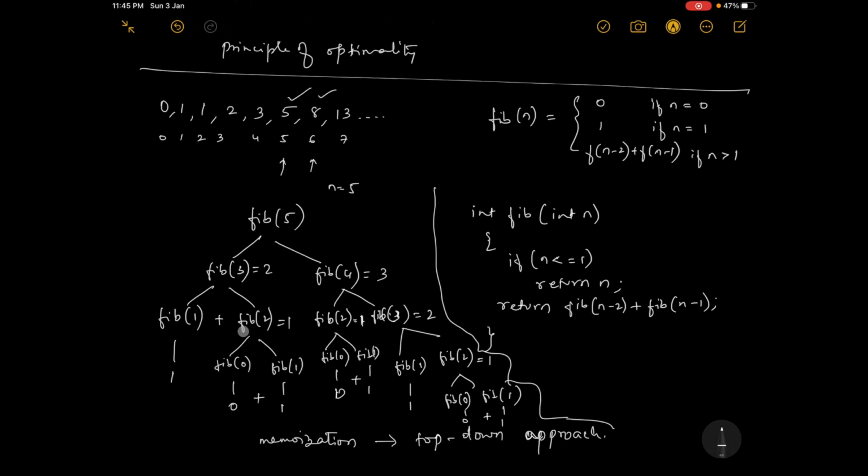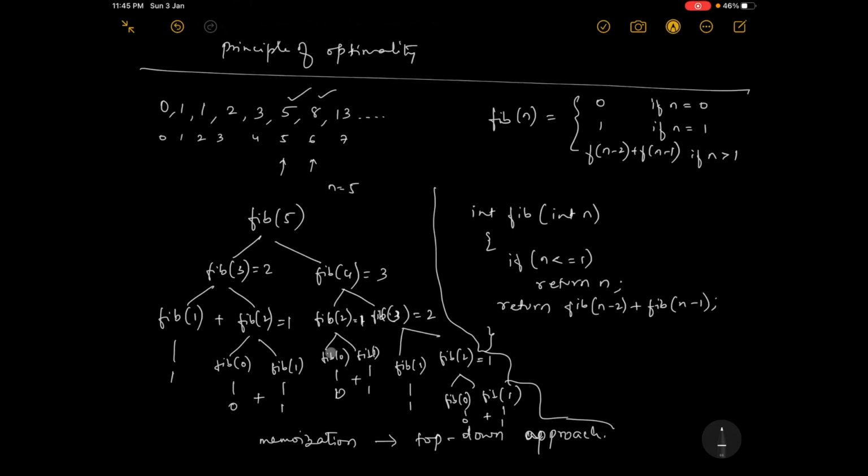Not only one function is called again and again. You can see fib of 2 is also called more than 3 times: 1, 2, 3. And fib of 0 also. So many functions are called many times. There is no point in doing the same thing again and again. It is simply time consuming.